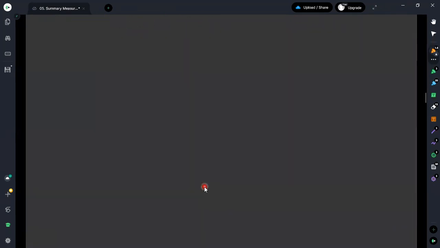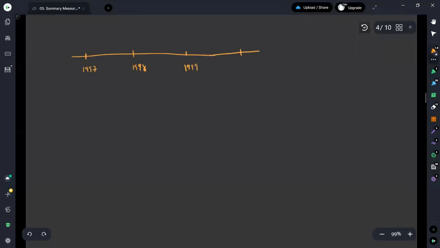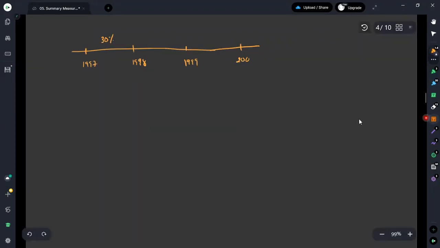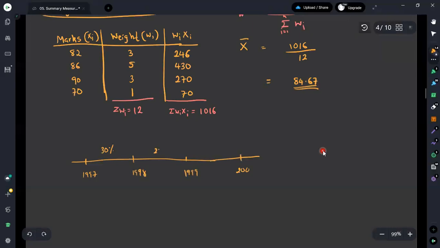If you consider the years 1997, 1998, 1999 and 2000, there was a 30% increment, but from 1998 to 1999 there was a 20% increment. But once you come to 1999 to 2000, the increment was 5%.